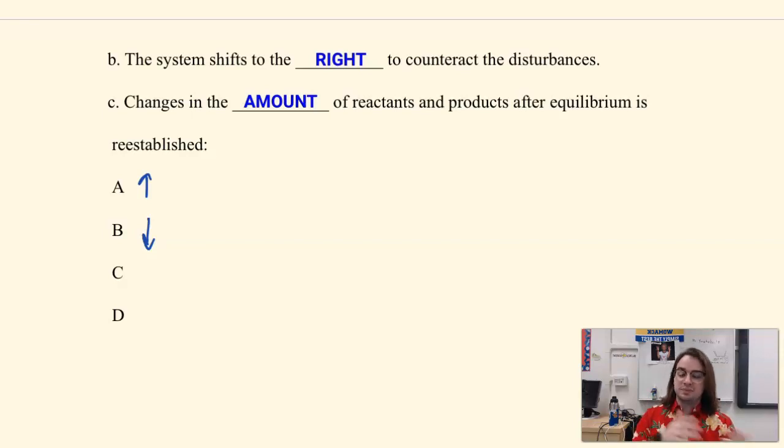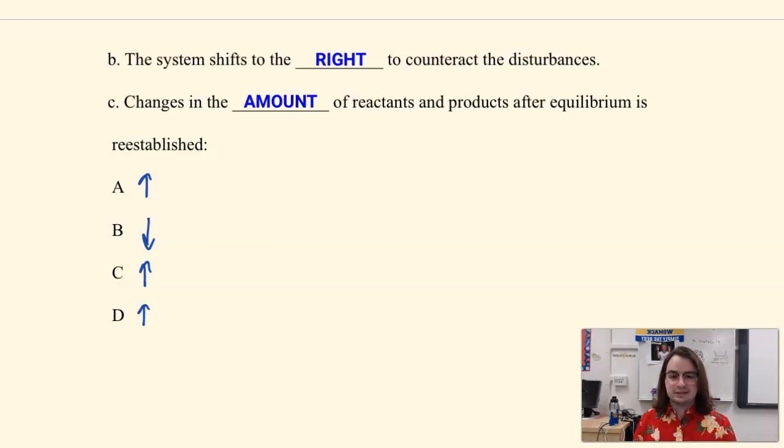In order to respond to this, right, we have this side of the equation going out of control. A is reacting with all this B. We're running out of B. In order to fix this, we have to produce more B and produce more A. The only way that we can do that is by increasing the amount of C and increasing the amount of D. So again, it's about stress and it's about response.